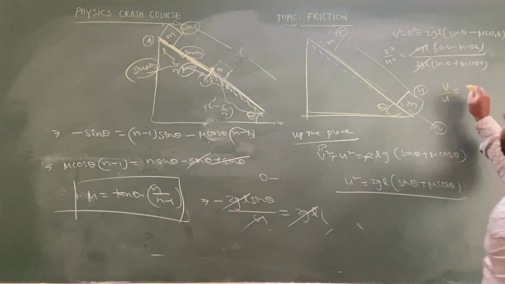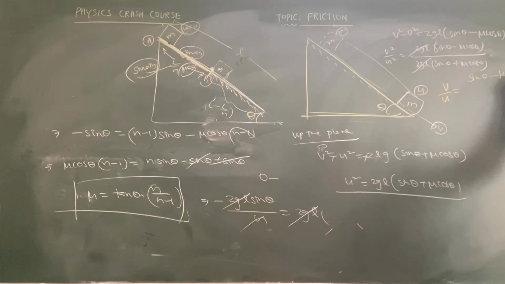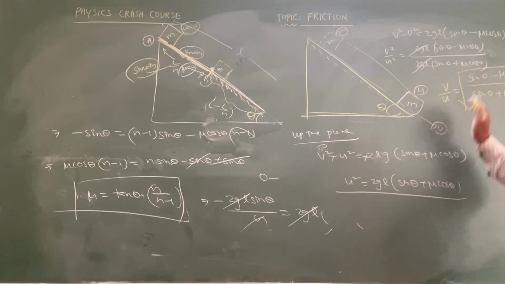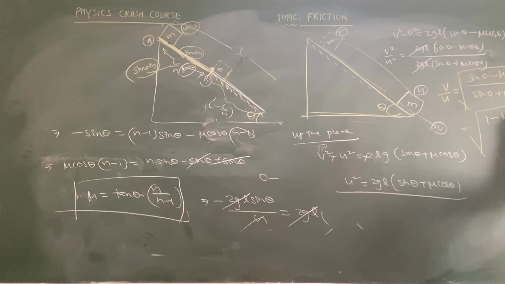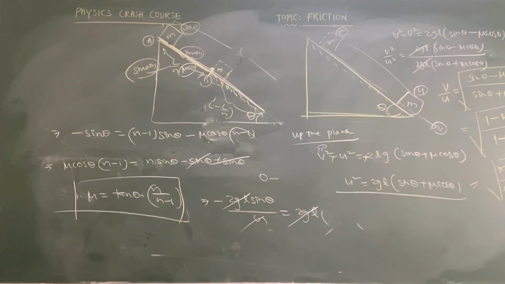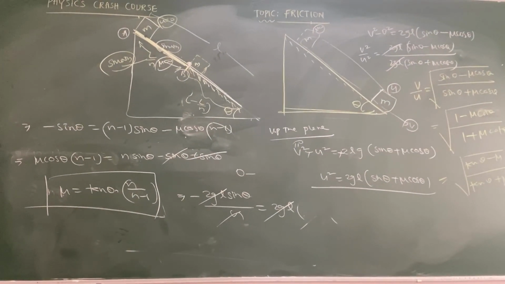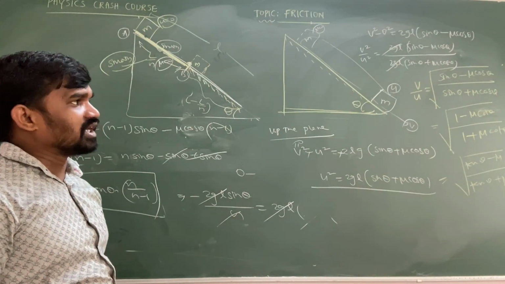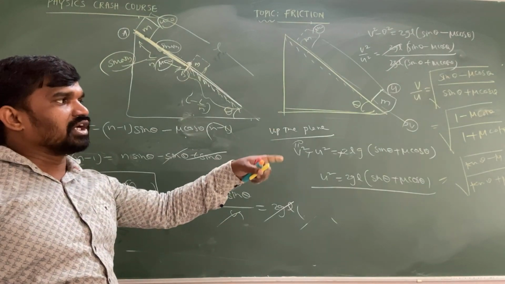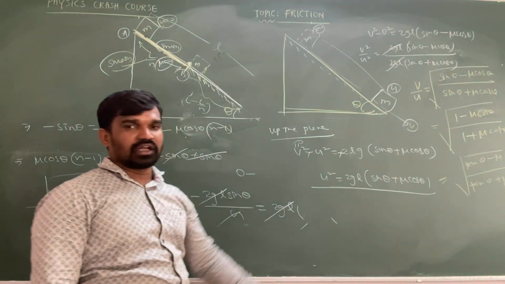So v by u is equal to the square root of (sin theta minus mu cos theta) by (sin theta plus mu cos theta). If you take sin theta common, then under root, (1 minus mu cos by sin) by (1 plus mu cos by sin), that is 1 minus mu cot theta by 1 plus mu cot theta. Or else if you take cos theta as common, square root of (tan theta minus mu) by (tan theta plus mu). This is the value of the ratio of the velocities. Please copy that: v by u equals root of (sin theta minus mu cos theta) by (sin theta plus mu cos theta); taking sin theta common, 1 minus mu cot theta by 1 plus mu cot theta; taking cos theta common, root of (tan theta minus mu) by (tan theta plus mu).